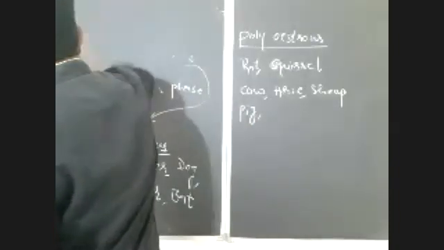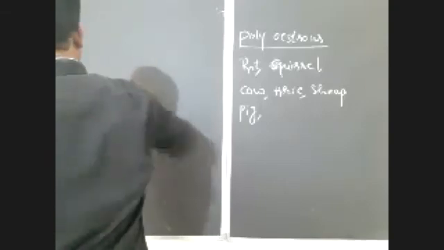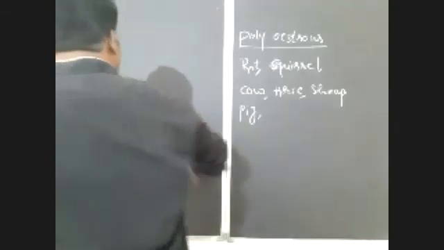After completion of this, next we are going to discuss the next topic. Up to here, the reproductive cycle in both primates and non-primates is completed.